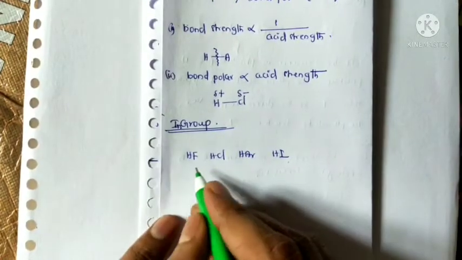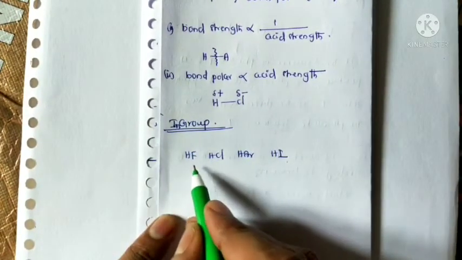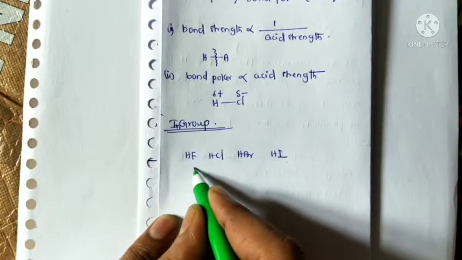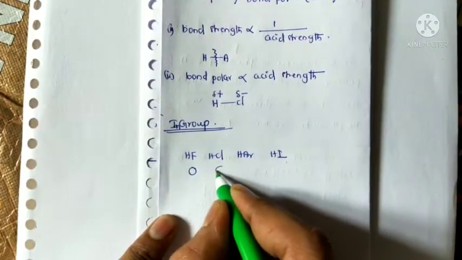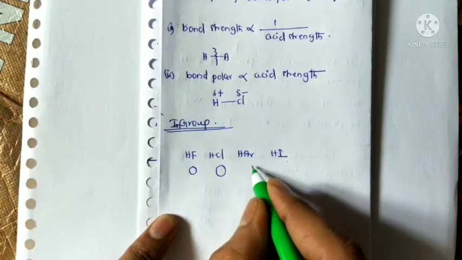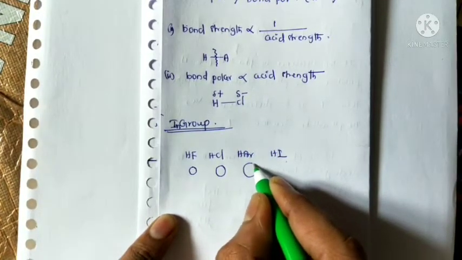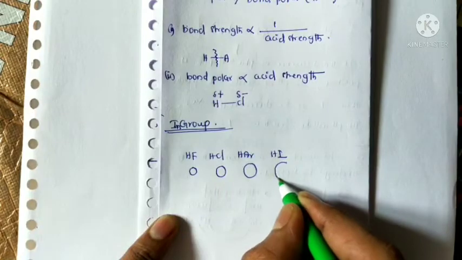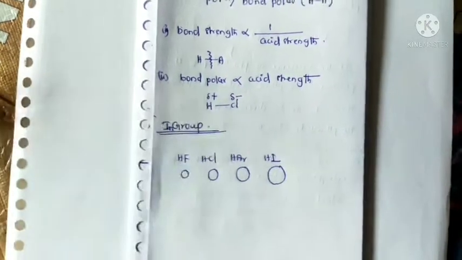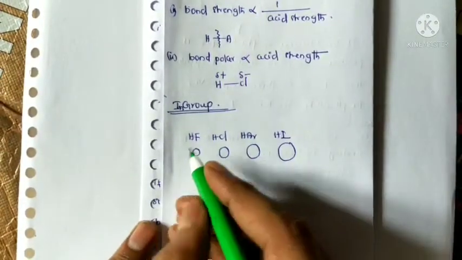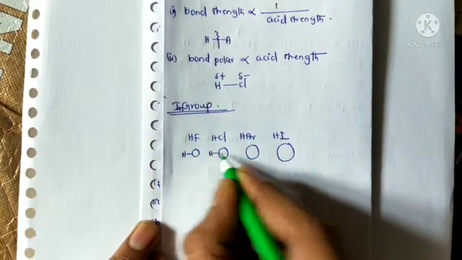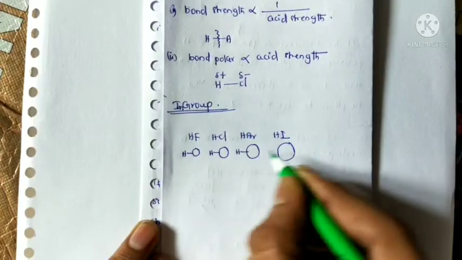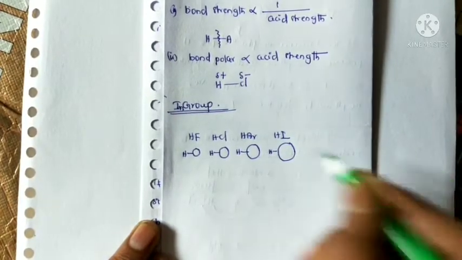Okay, so whenever we go in a group from top to bottom, atomic size increases. Here fluoride, chloride, bromide, iodide. Okay, so here what happened? Hydrogen fluoride, hydrogen chloride, hydrogen bromide, hydrogen iodide.